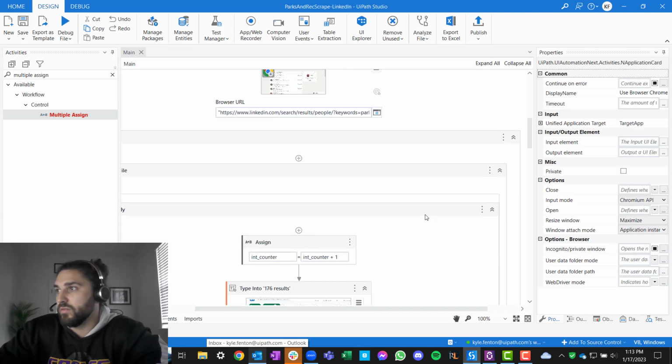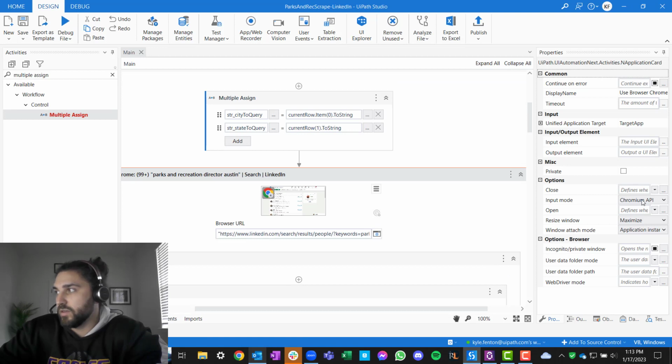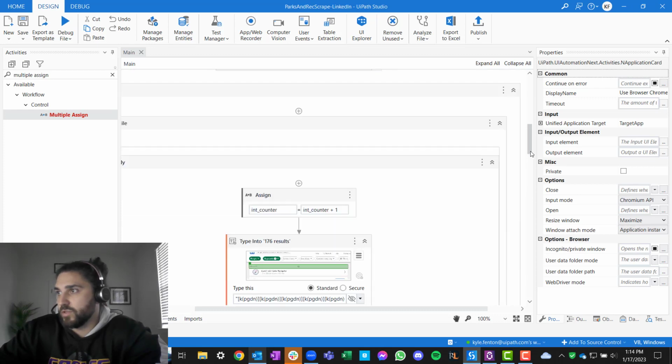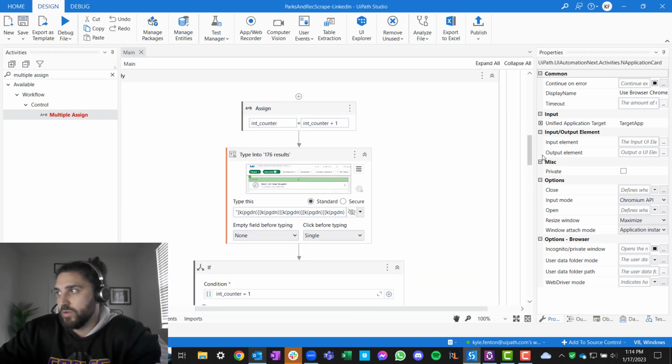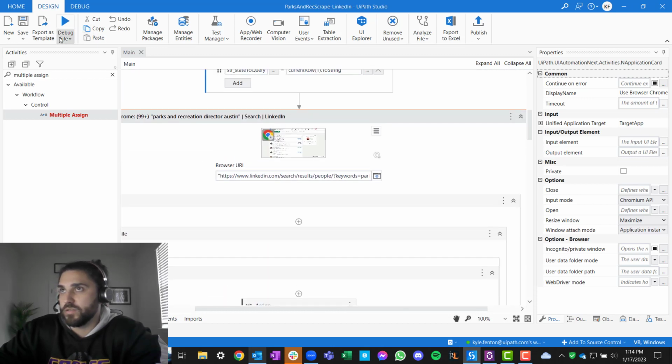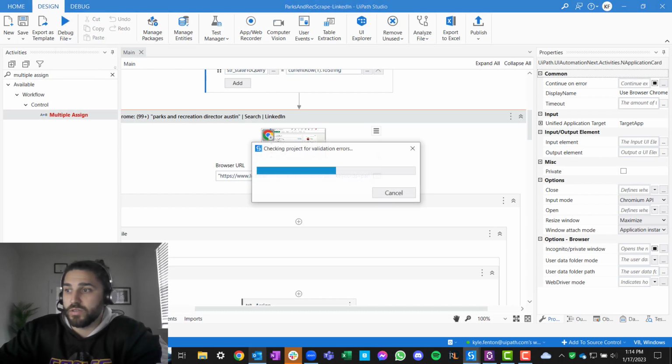And then once we're done, it should just open up a new window. No? Let's see. So open, let's see, open window attached, this WebDriver mode. Let's just see what happens with this one and see if we just need to, after we're done with everything going through the next loop, maybe we just closed it down and then just rerun it. So let's just see what happens here. But that should be what we need to do. So let's debug. We'll minimize this once it starts running, and we'll go from there.